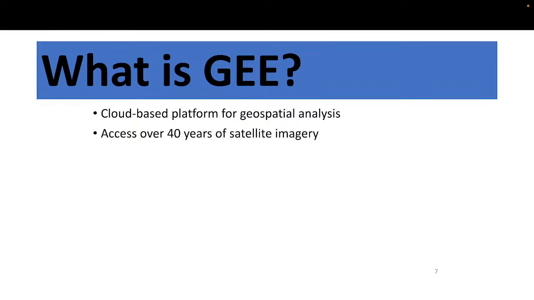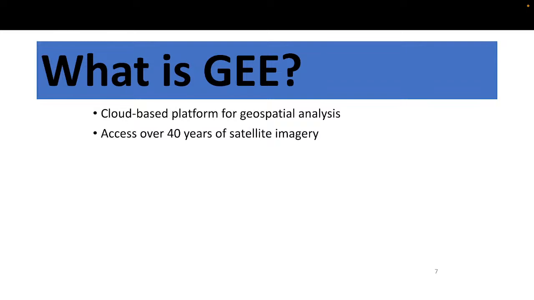And now in the Google Earth Engine server, we can easily access all kinds of satellite imagery. This is another benefit of using Google Earth Engine, a cloud-based platform for geospatial analysis. We can easily access Landsat, Sentinel, MODIS, and different types of satellite imagery from the Earth Engine data catalog.